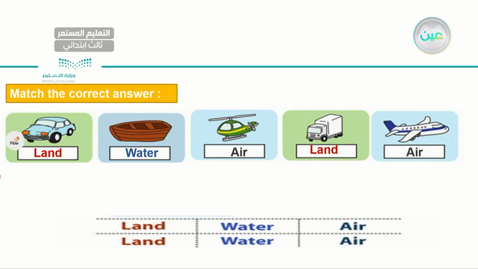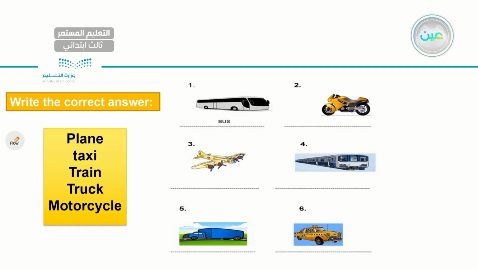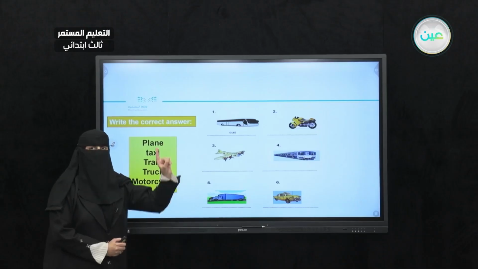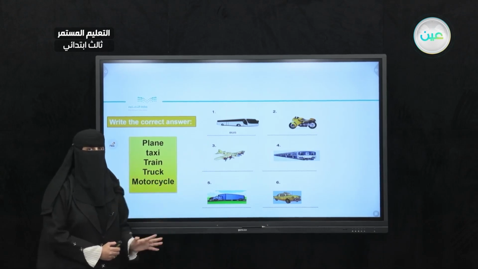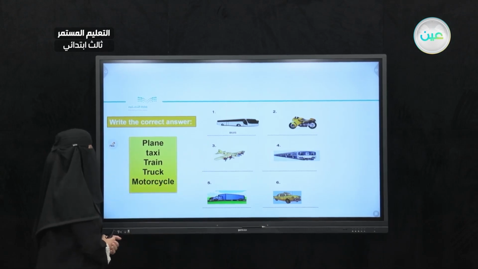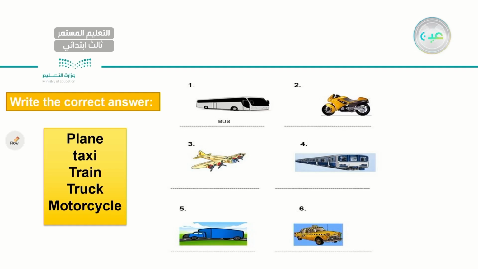Let's read our answers one more time. Land, water, air, land, and air again. Now, here I have all the transportation here in the box. I gave you the first one as an example. I need you to complete it with the correct answers. But let me read the ones for you. Plane, taxi, train, truck, motorcycle. What do you think?